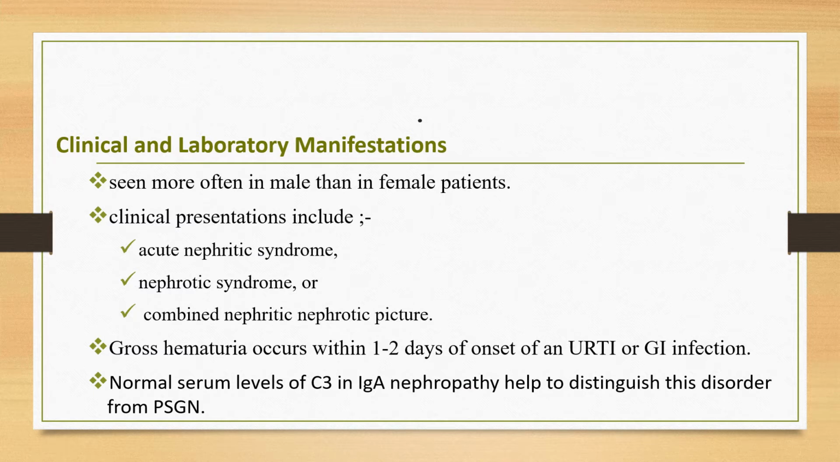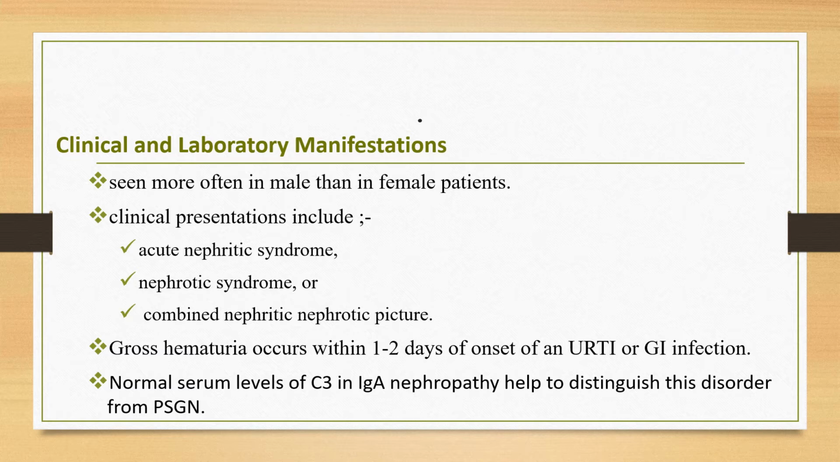When we come to the clinical and laboratory manifestations, IgA nephropathy is seen more often in males than in female patients. Although there are rare cases of rapidly progressive forms of the disease, the clinical presentation of childhood IgA nephropathy is often benign in comparison with that of adults. IgA nephropathy is an uncommon cause of end-stage renal disease during childhood.